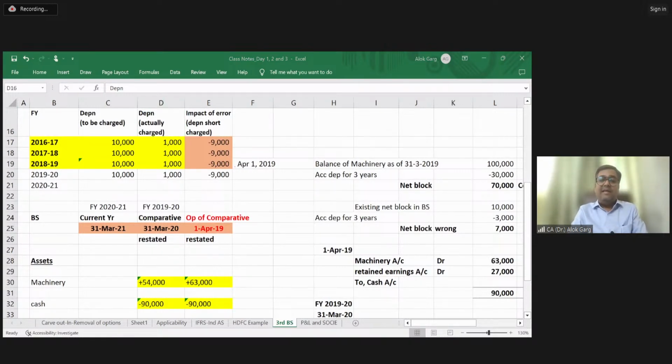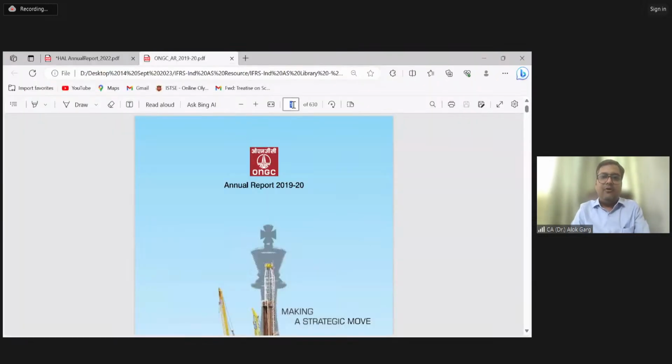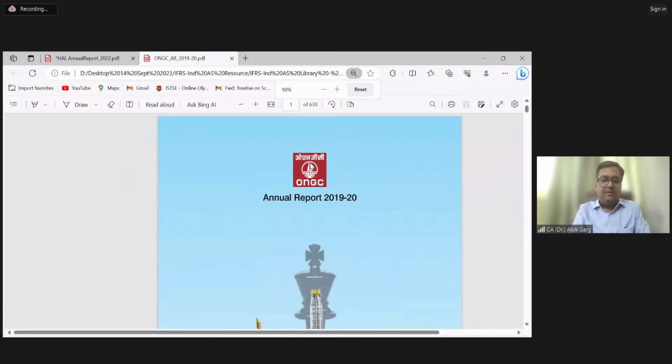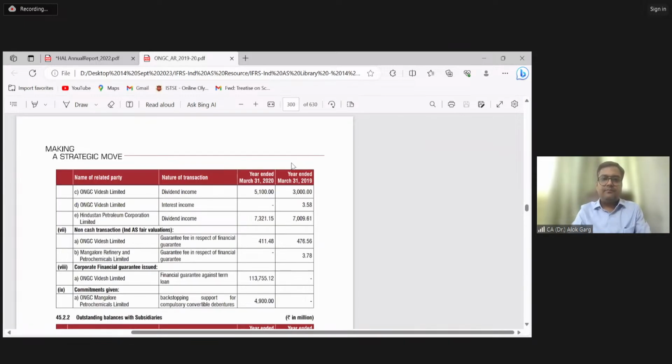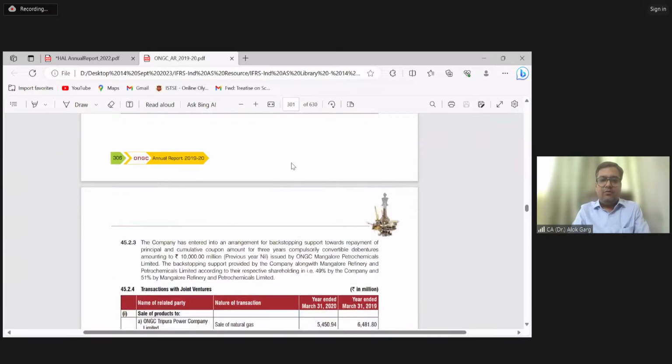Sir, has any company prepared this third balance sheet? Yeah. Let me show you the ONGC financial statement. I hope this ONGC balance sheet is visible. Is it visible? ONGC balance sheet?